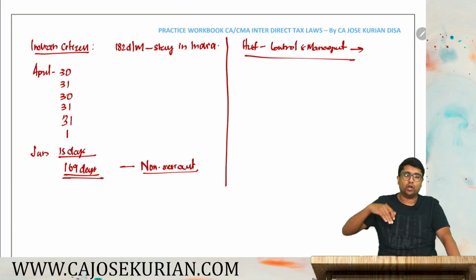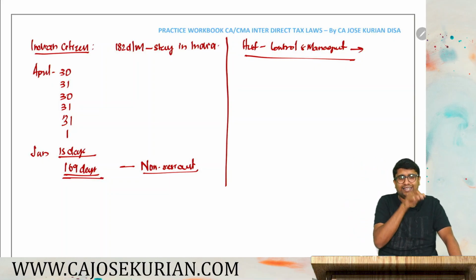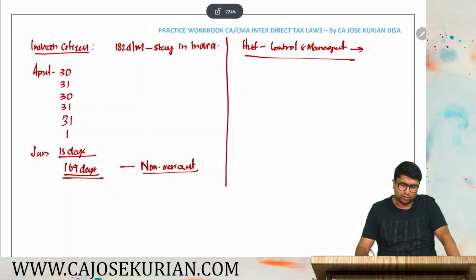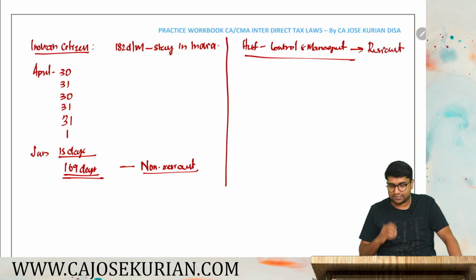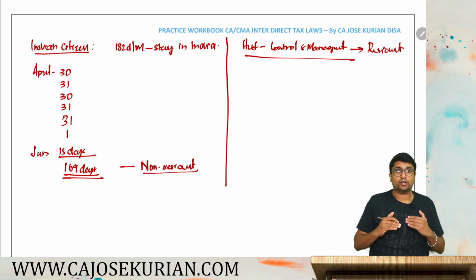Till 1st September Madan was in India. So the control and management is anyways partly in India. Whether it is fully controlled from India or not, it is partly in India, because the Karta was in India till September 1st. So HUF will become a resident. Now you need to check whether HUF is ordinary or not ordinary resident.